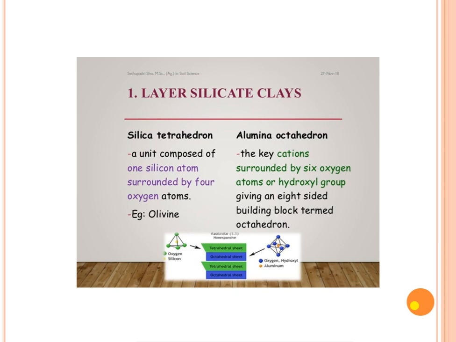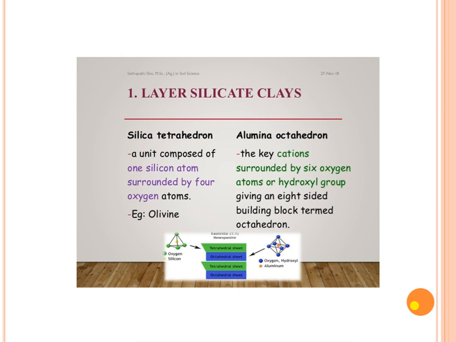Okay, what is silica tetrahedron? When one silicon atom is surrounded by 4 oxygen atoms, it gives rise to a tetrahedral structure, that is called silica tetrahedron. And the formation of a continuous sheet is called a tetrahedral sheet, a silica tetrahedral sheet.